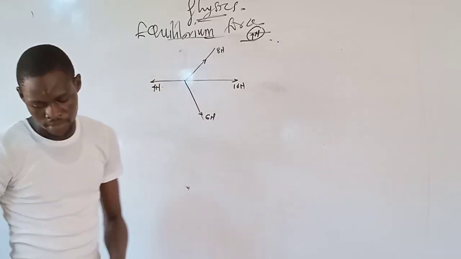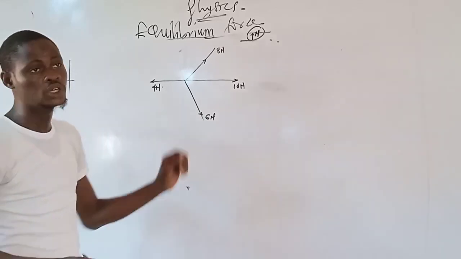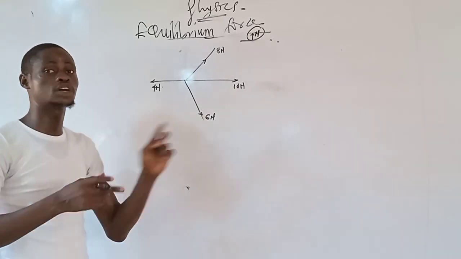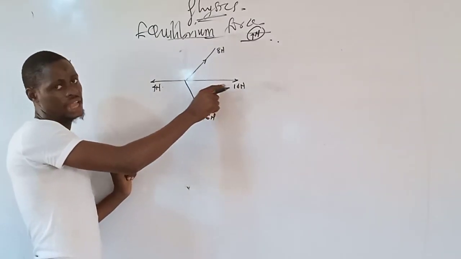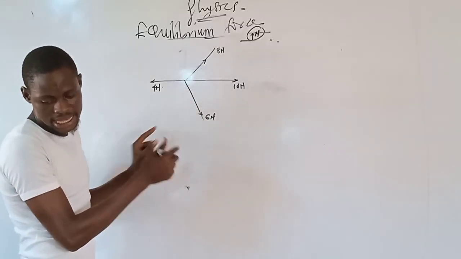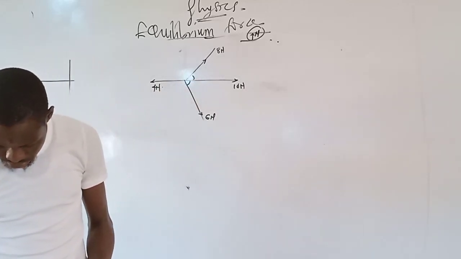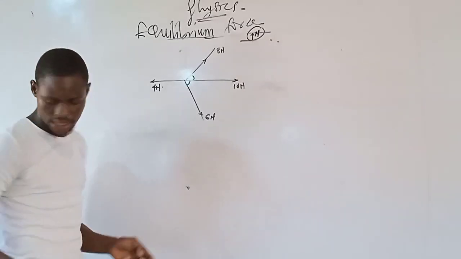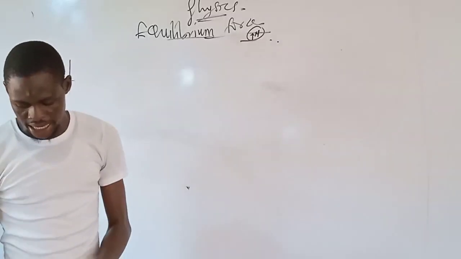We are now asked to find the net horizontal force, which simply means the summation of the horizontal forces. Normally we have 10 Newton along this direction and 4 Newton along this direction. But these two forces are inclined at an angle that is not known to us. There is no angle here, so this question is kind of not correct. They don't give us any angle, so let's remove this.